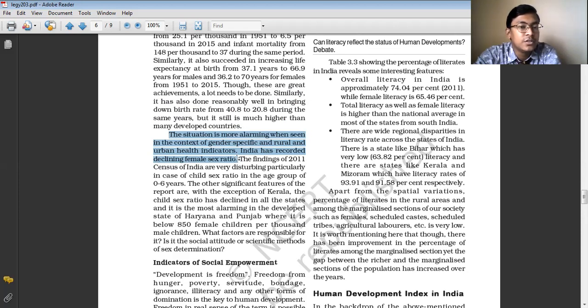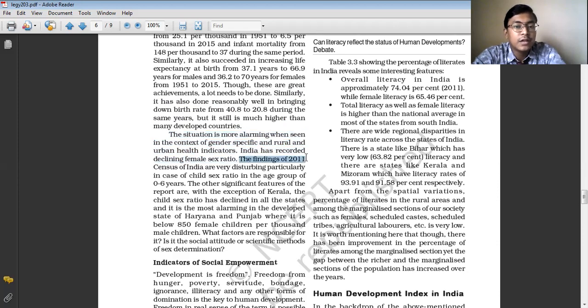Because of gender discrimination. Now there is a law that before the child takes birth, we cannot determine their sex, whether it's male or female. But before it was declared illegal, people used to check whether it was a male or female, and if it was a female, they used to abort it. And even now we can see that in the rural areas, especially in the North Indian states, if a girl child takes birth, there are many cases where they are being killed. So that is the reason the child sex ratio is declining in our country.